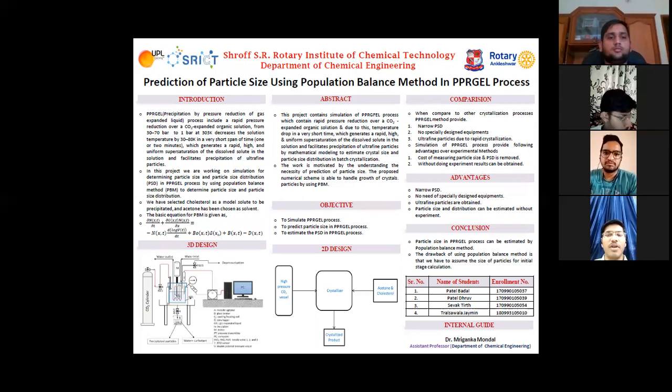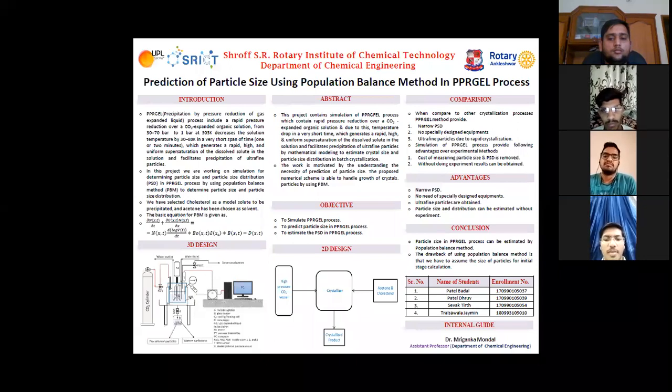In this project, we are working on a simulation for determining particle size and particle size distribution in the PPR gel process by using the population balance method. We have selected cholesterol as the model solute to be precipitated, and acetone has been chosen as the solvent. The basic equation for PBM is given below. Now my friend Tirth will explain the design and objective of our project. Over to you, Tirth.